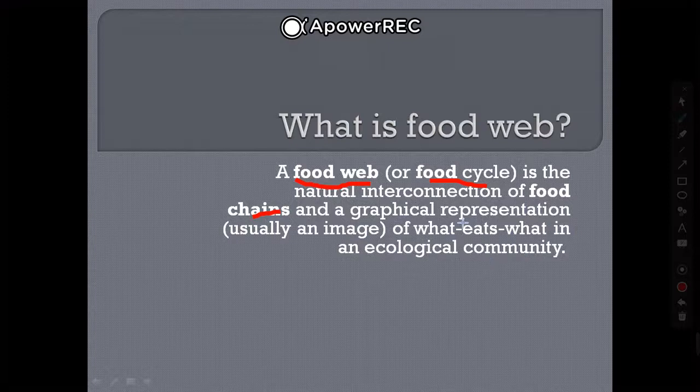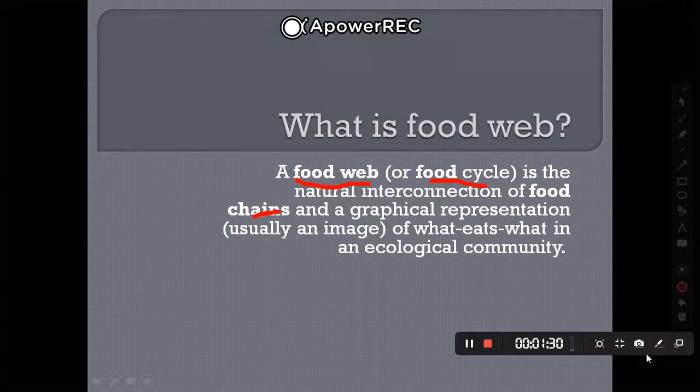Okay, they are the same, but here a food web is an interconnection of food chains. It means that both are the same. A food web is connected to the food chain. So let's see the figure and understand it.